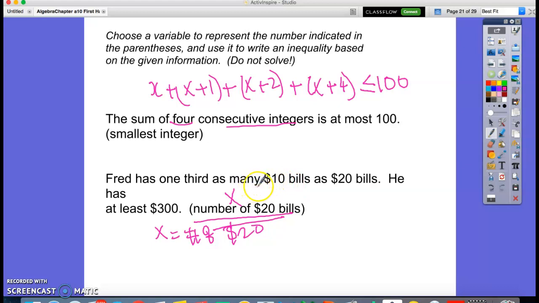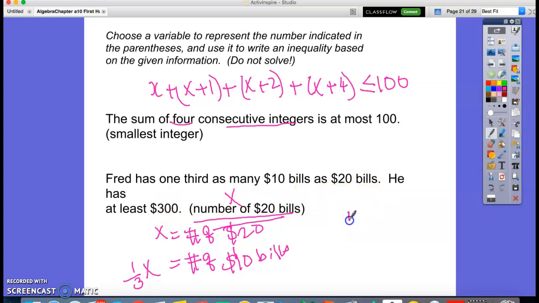So he has $10 bills as well as $20 bills. X is the number of $20 bills, and the number of $10 bills will be what? He has 1/3 as many $10 bills as $20 bills, so this will be 1/3 X, right? And together it's at least 300. So how do I write that?